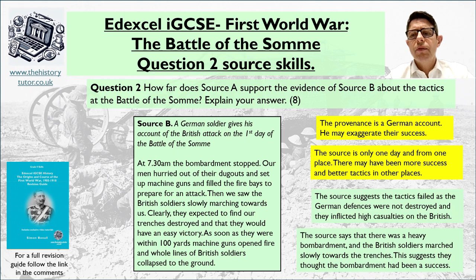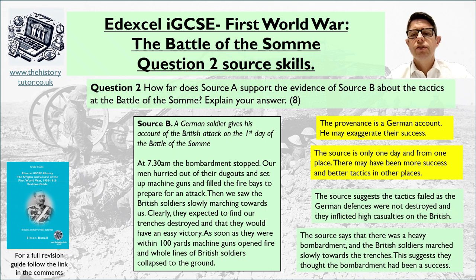Source B then, provenance is the German account. It may exaggerate their success in the battle, talk about the British in a more negative way. Source is only one day and from one place. There may have been more successes and better tactics in other places. So it's quite a negative view of the British here. But maybe the British were doing different things and more successful in other places. This is one soldier talking about his experiences.